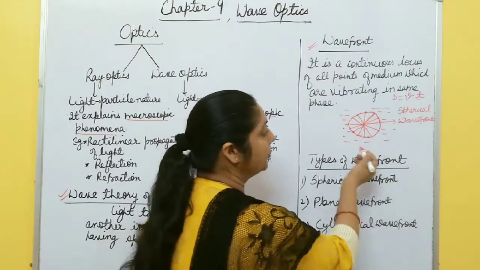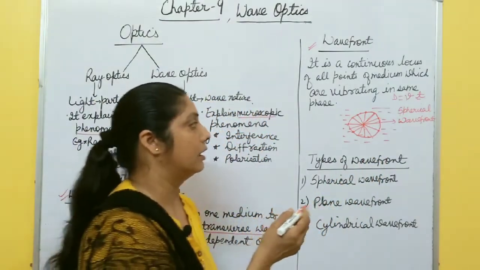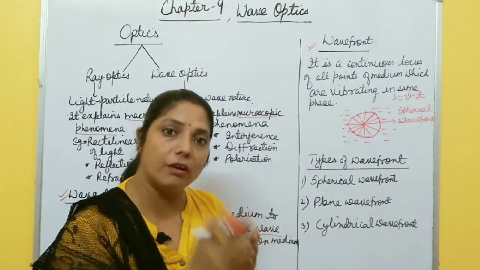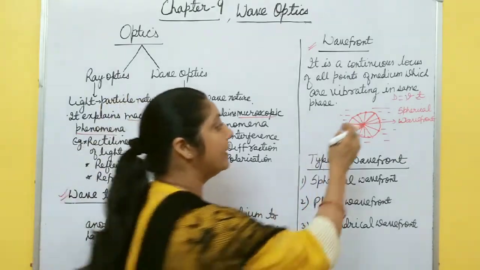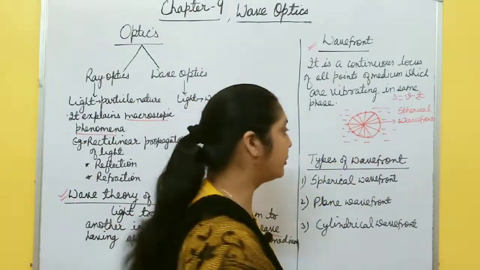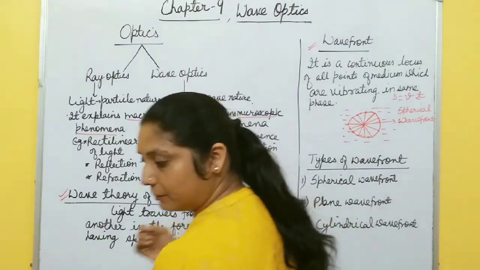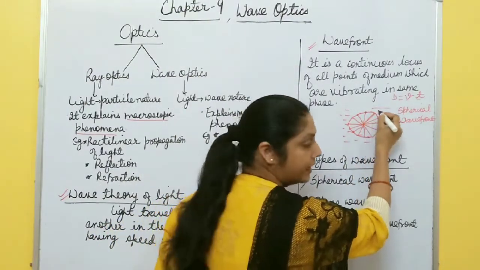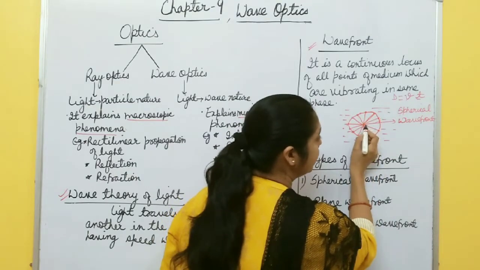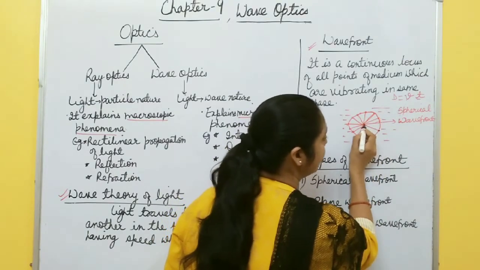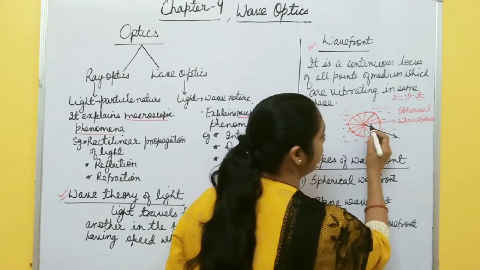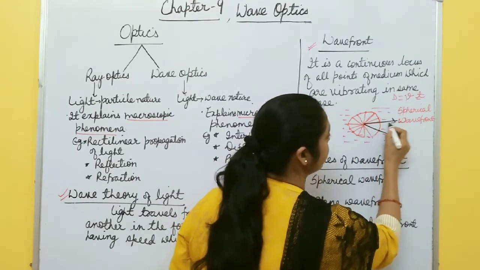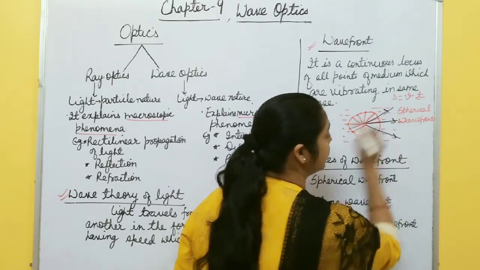Now, one more thing, you know that the energy of a light wave always propagates perpendicular to this wave front. I will show with the help of another marker. Suppose this is a spherical wave front, and perpendicular to this wave front at this point is this line, and at this point is this line.